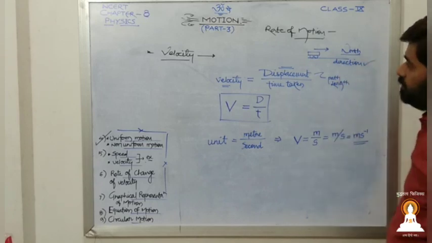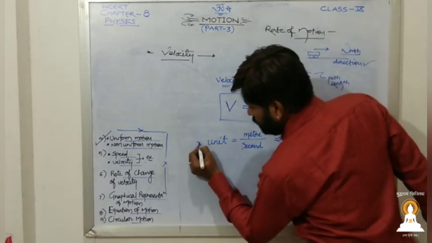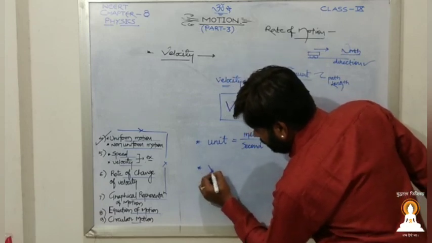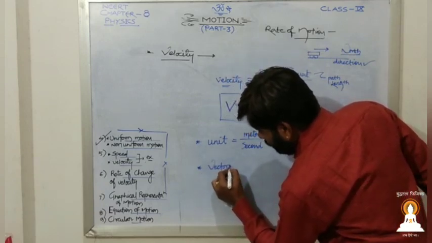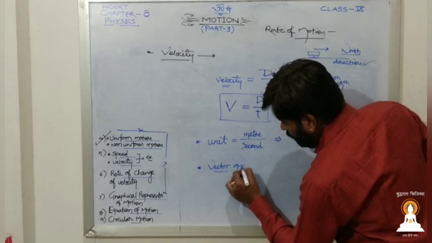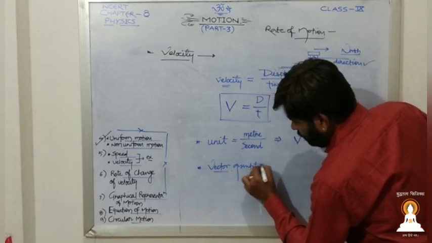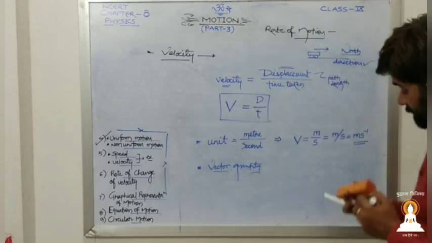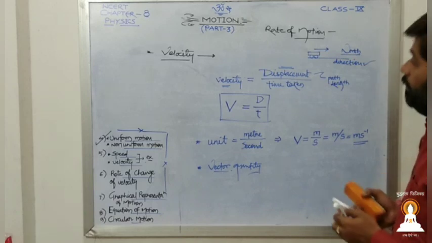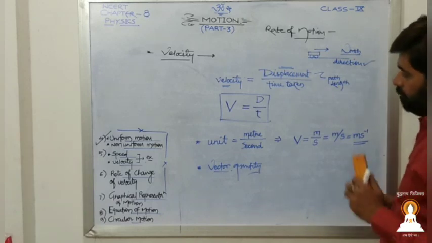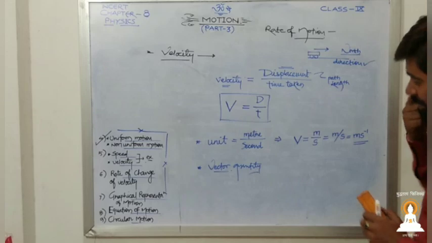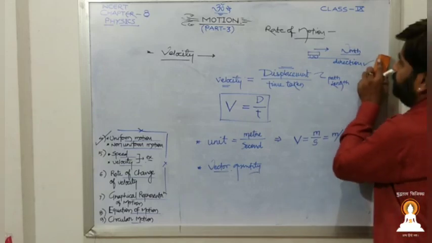If we have a direction, then velocity will be a vector quantity. Remember, speed is a scalar quantity and velocity is a vector quantity. So let us move to the next one.